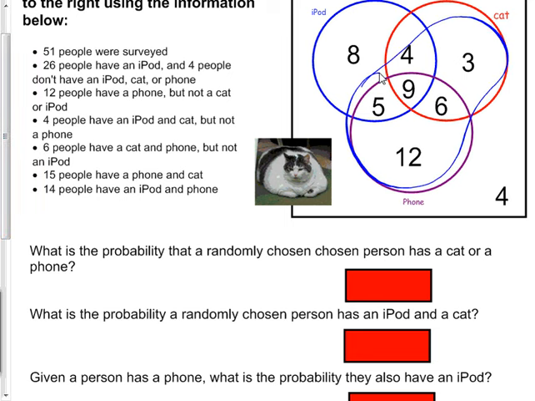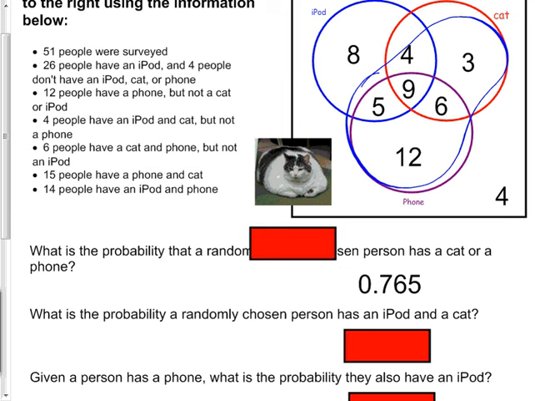All right. So they take that and you divide by the total, which was 51. Did you get 0.765? I'll warn you, one of these numbers is wrong. I was told ahead of time that one of these numbers is wrong, so don't just trust that my number's for sure right. How many of you had 0.765? That's the vast majority of the class, so that's probably right.